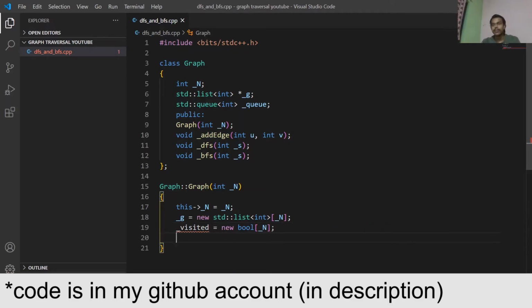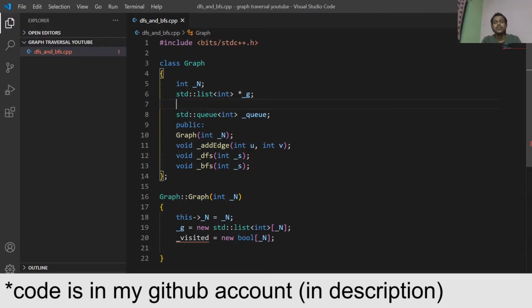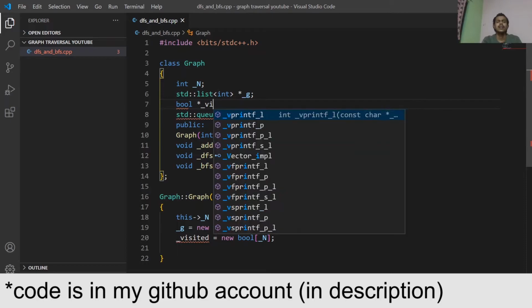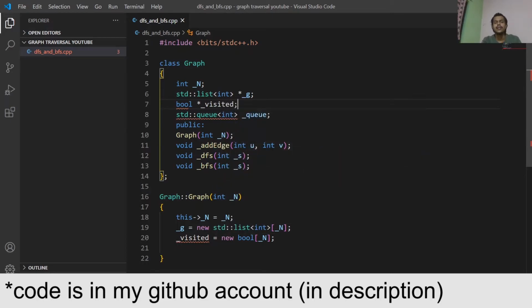Sorry, it seems like I haven't declared this visited array, so let me declare it here. This will be of boolean data type, named visited.